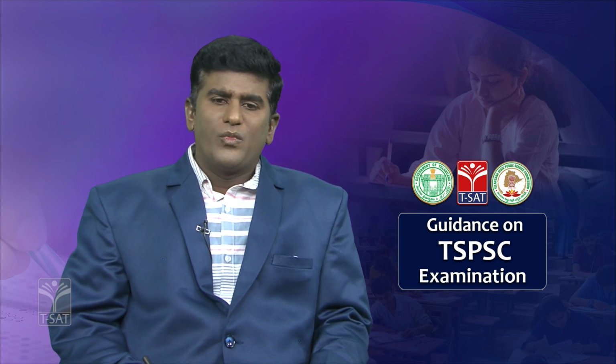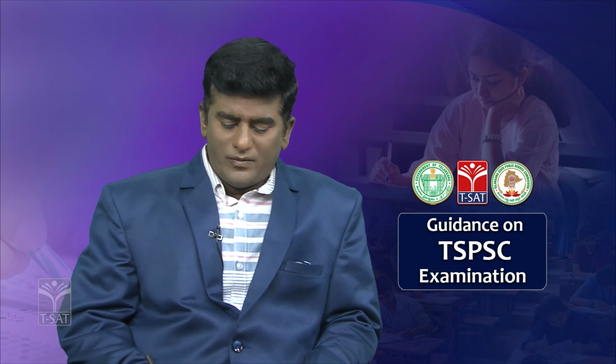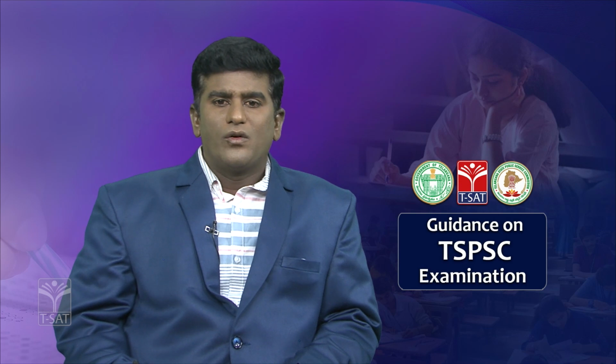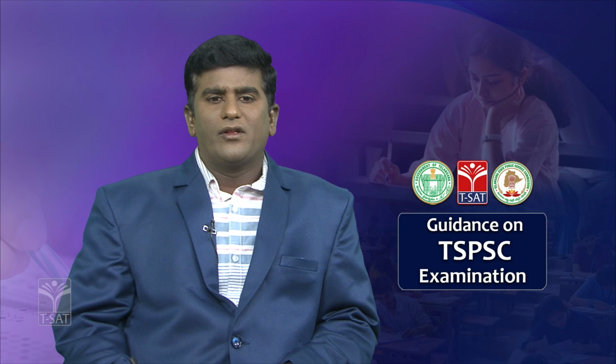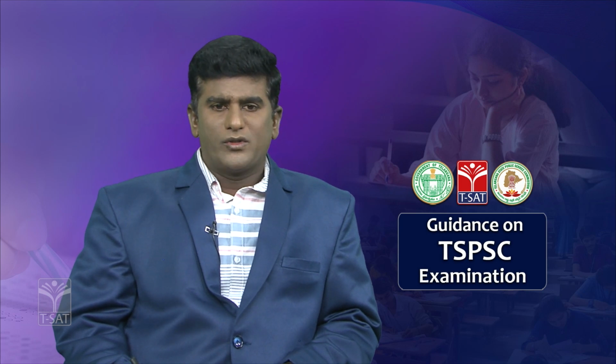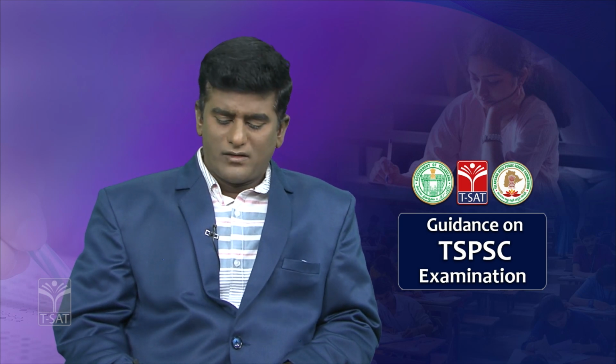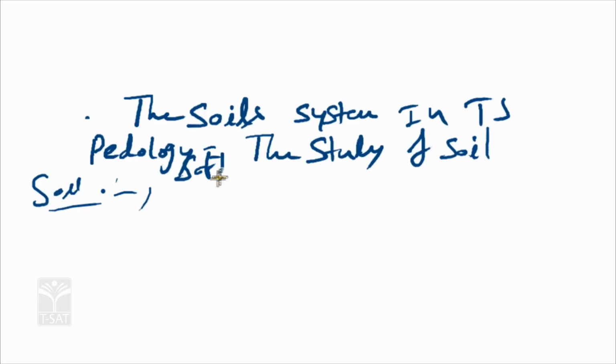Before going to study the soil, what do you mean by soil? It is the uppermost layer, the soft content of the layer in the atmosphere, which is called soil.